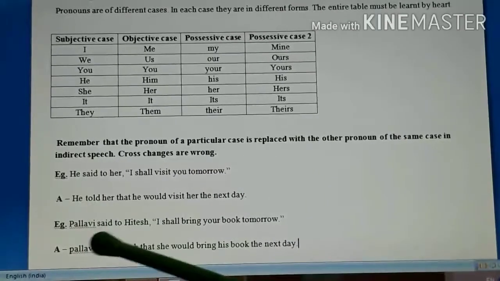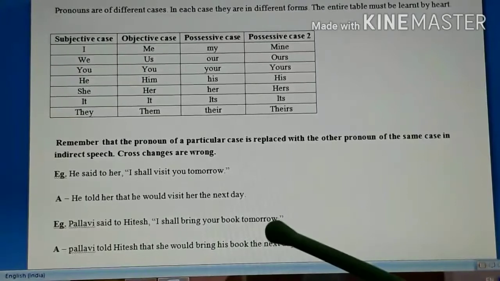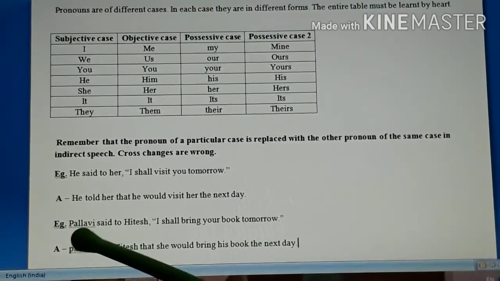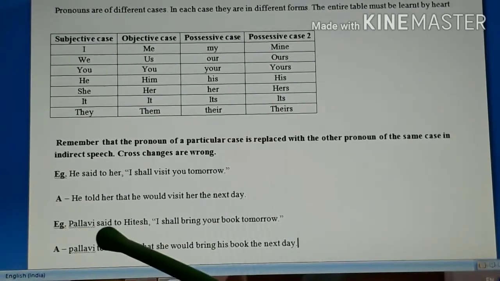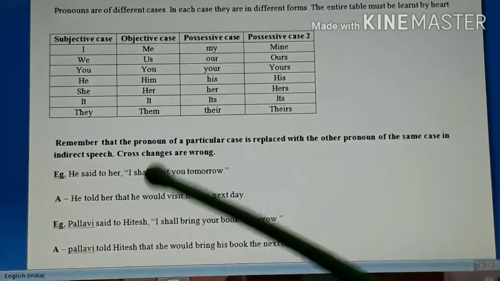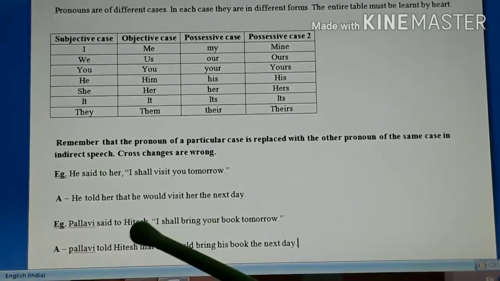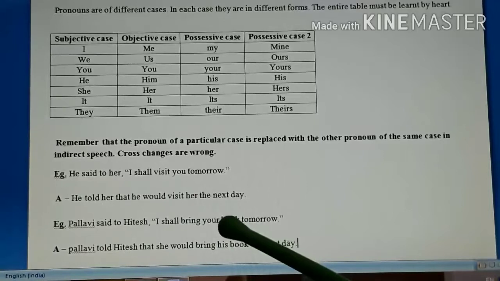So here the example says, Pallavi said to Hitesh, I shall bring your book tomorrow. So here the speaker is Pallavi. So I refers to Pallavi. When we change it into indirect speech, I will be replaced with she. And here your refers to Hitesh's, and Hitesh is he. So your will be replaced with his.